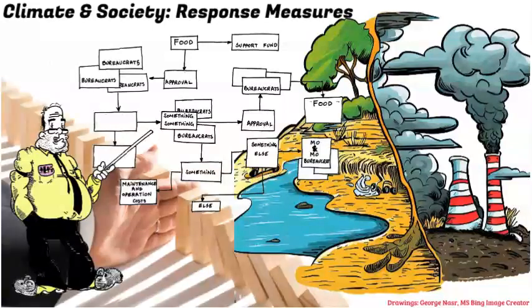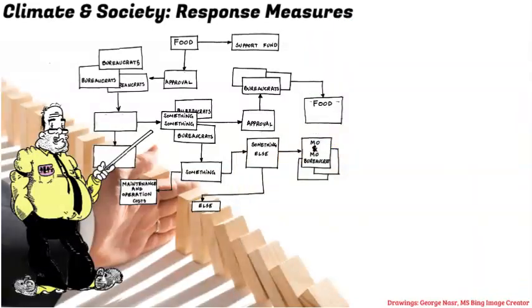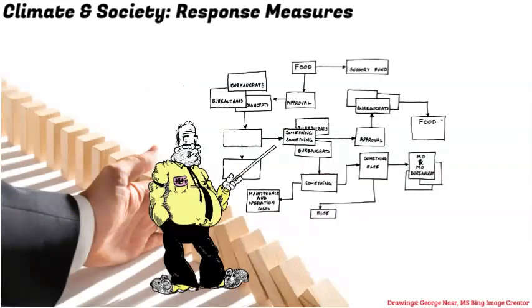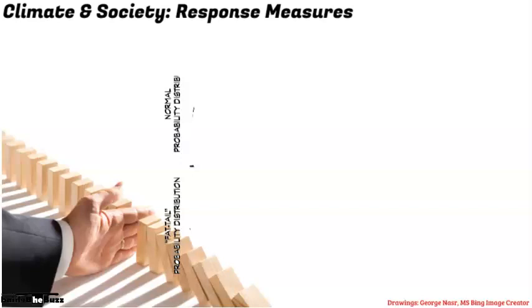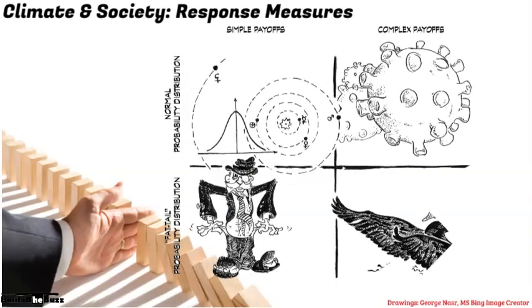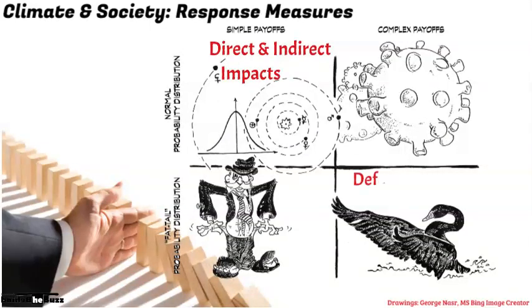We call those policy actions response measures. This is such an important issue that the United Nations UNFCCC had set up a group to investigate the impact of response measures. Response measures often have their own negative impacts. Those impacts are of three types: direct, indirect, and deferred.